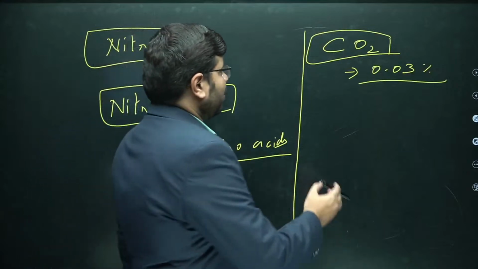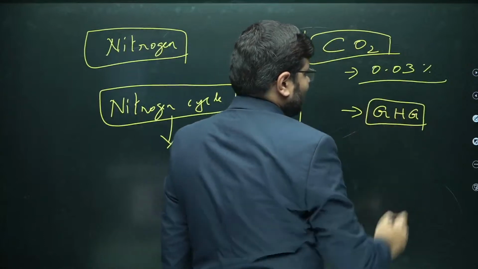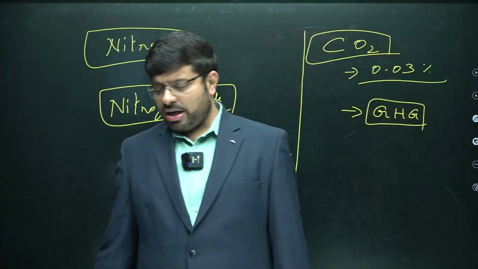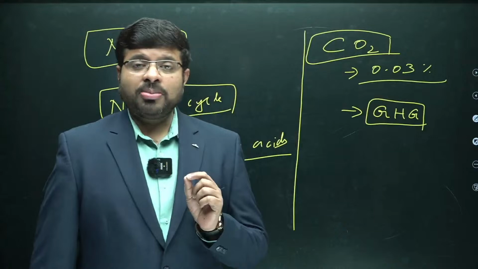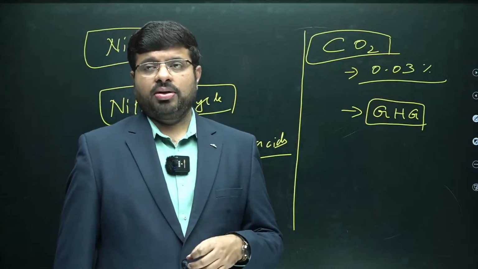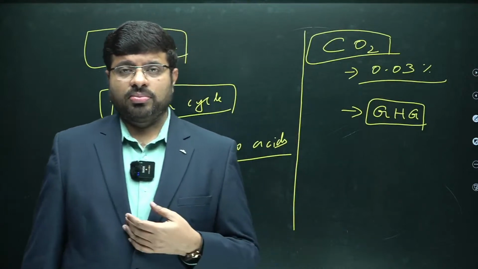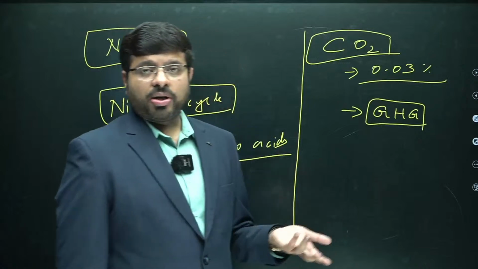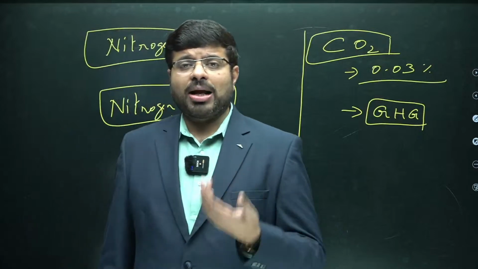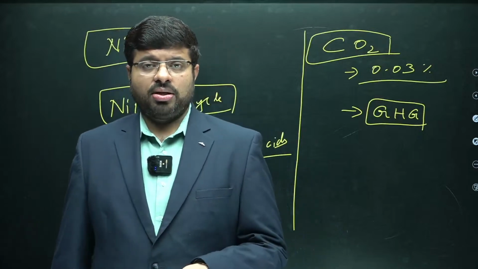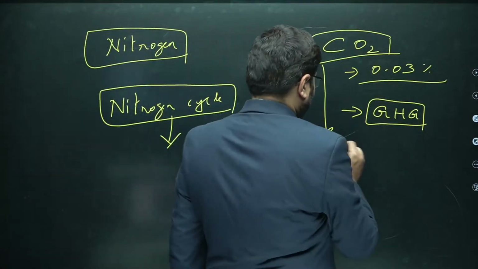You all know that the moment I say carbon dioxide, everyone talks about it as a greenhouse gas, seeing it as a negative connotation, isn't it? Of course, it is negative in the present era, but up to a certain point, carbon dioxide is very much needed. You know why carbon dioxide is needed for us? Anyone? Photosynthesis is very important. The plants consume carbon dioxide and release oxygen, so carbon dioxide is very important for photosynthesis.